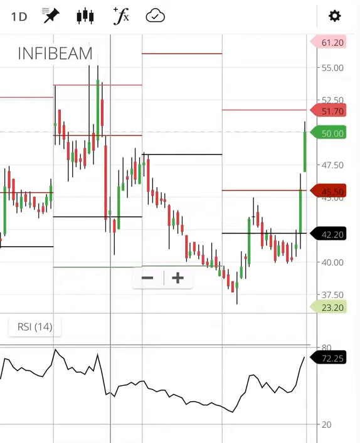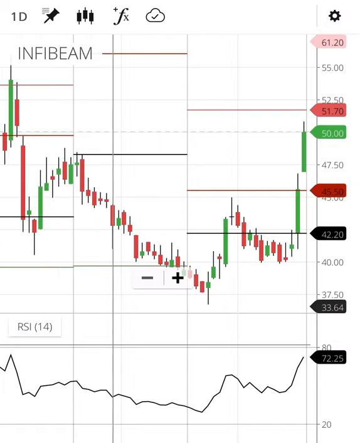So friends, today we are going to discuss one of the shares, Infibeam Avenue, and right now I am going to tell you the Infibeam Avenue daily chart technical analysis, and the technical analysis on the 30 minutes candle chart. For that, we have to open the Infibeam Avenue 1 day chart. I have already marked my levels.